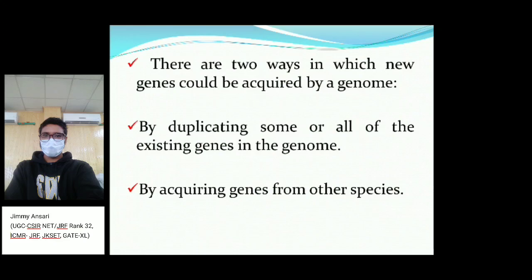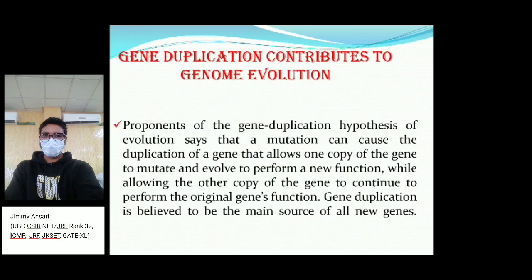So generally there are two ways in which a gene could be acquired by the genome: by duplicating some of its existing genes into the genome, which increases the content of the genome, or by acquiring a gene from another species. So gene duplication contributes to genome evolution. How does gene duplication contribute to genome evolution?